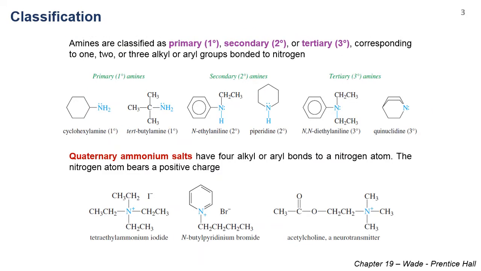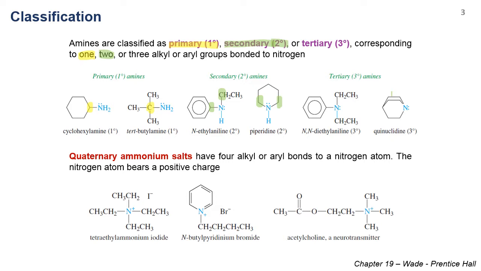You can classify amines by the number of groups connected to the nitrogen. If you have one group connected to the nitrogen, for example, cyclohexylamine, it has only one carbon connected to the nitrogen, or tert-butylamine, it has only one carbon connected to the nitrogen. We call them primary amines. And for secondary amines, there are 2 groups connected to the nitrogen. For example, this molecule has one alkyl and one aryl group connected to the amine, and this molecule has 2 alkyl groups connected to it. So they are called secondary amines.